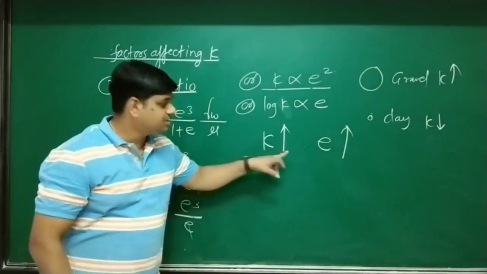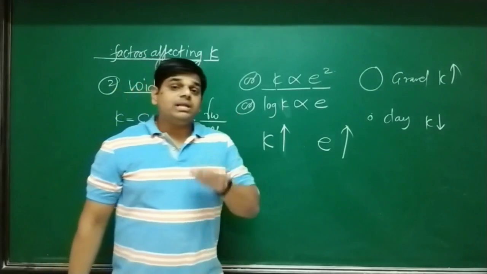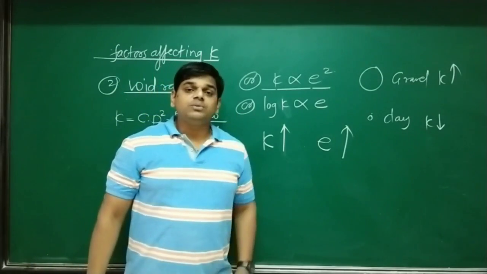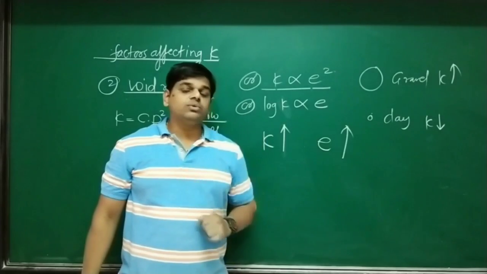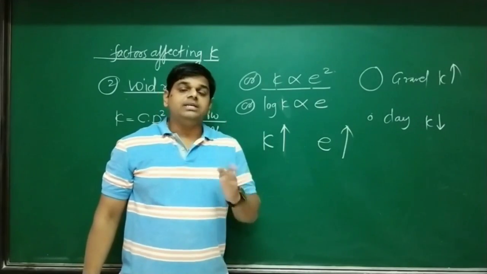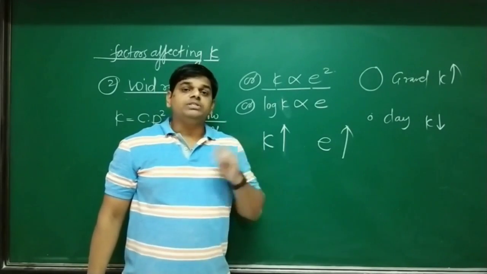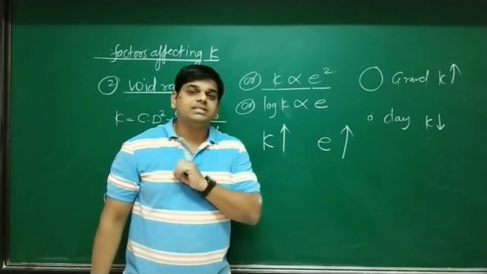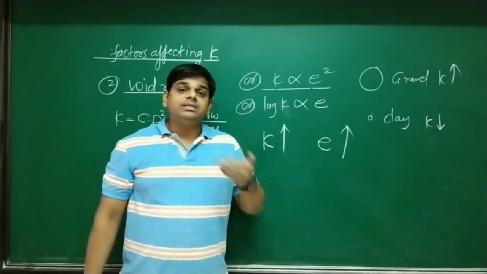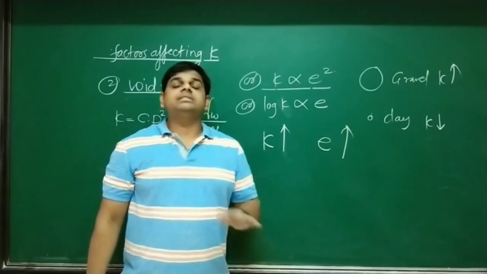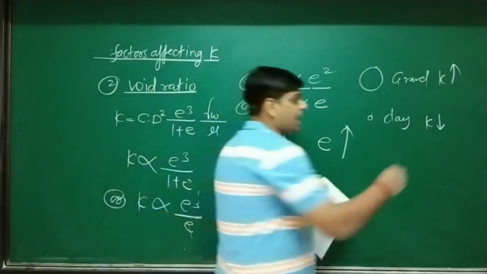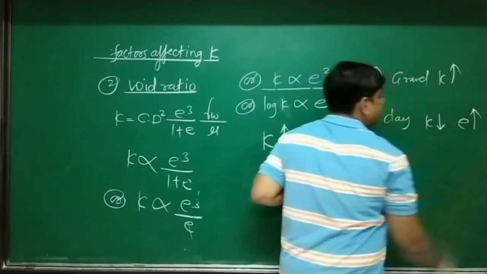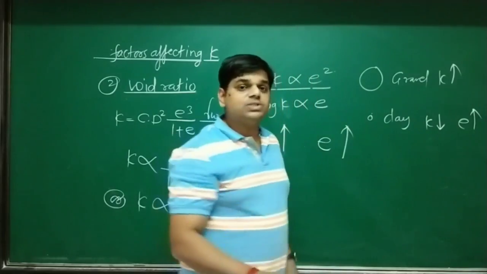But according to this statement, which soil has the highest void ratio? That we learn in our 3rd chapter, in the 3-phase system. Void ratio is highest for a soil which is very fine in size, meaning void ratio increases with decrease in size of particle. That's why clay shows the highest void ratio and gravels have the least void ratio.